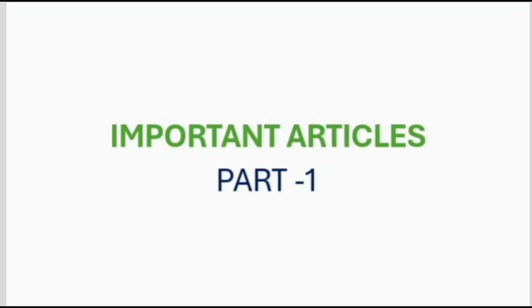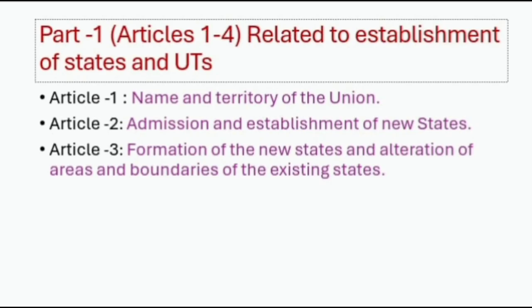Today's topic is important articles. Part 1 contains Article 1 to 4 related to establishment of states and UTs. Article 1 deals with name and territory of the Union. Article 2, admission and establishment of new states. Article 3 talks about formation of the new states and alteration of areas and boundaries of the existing states.